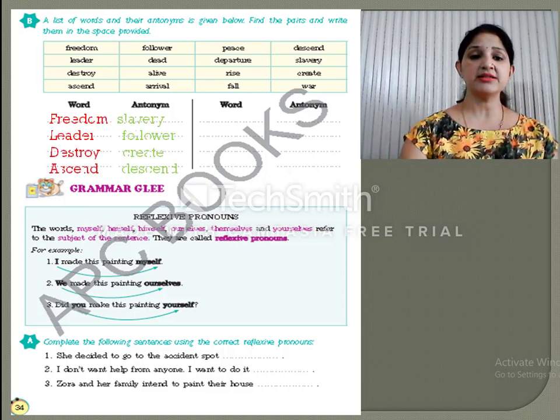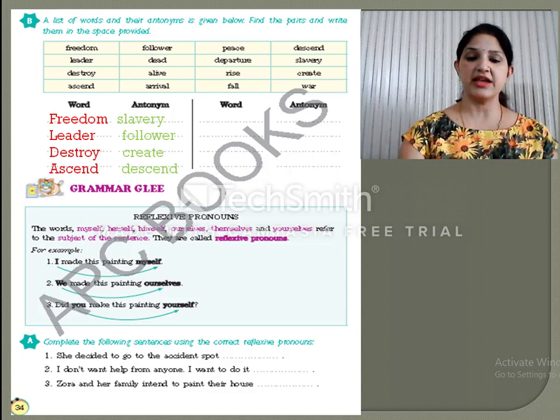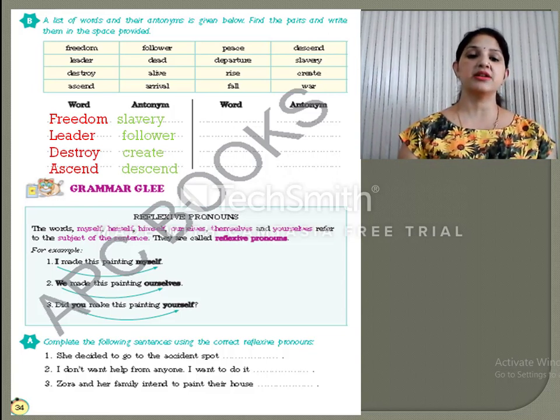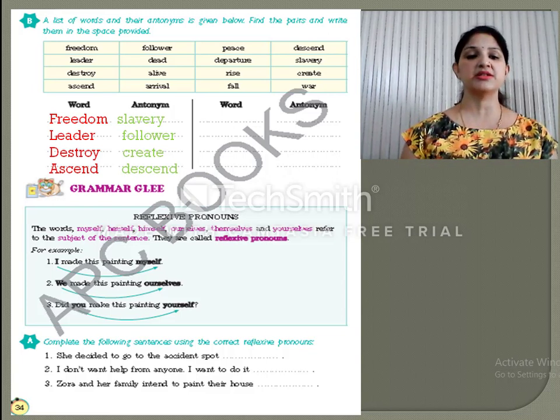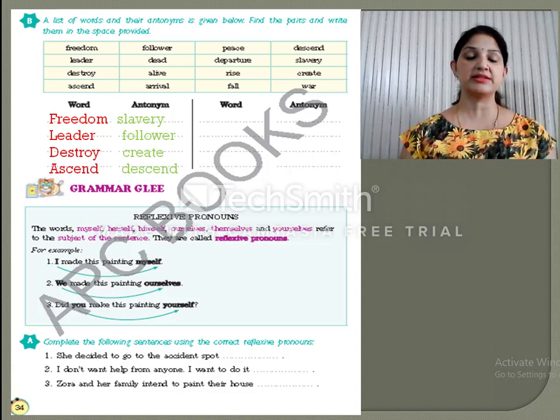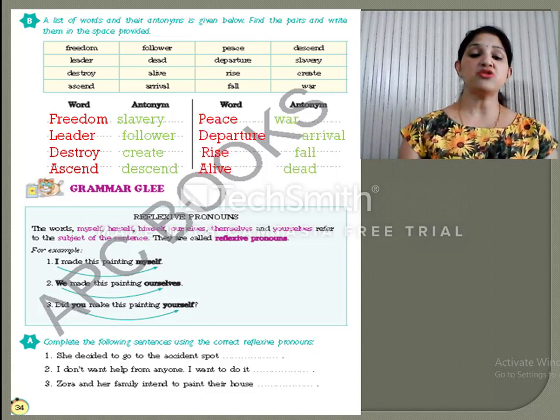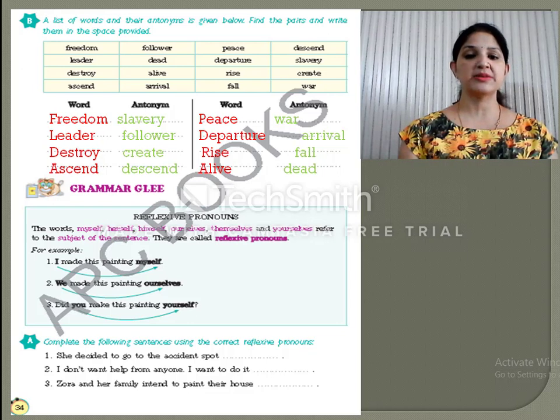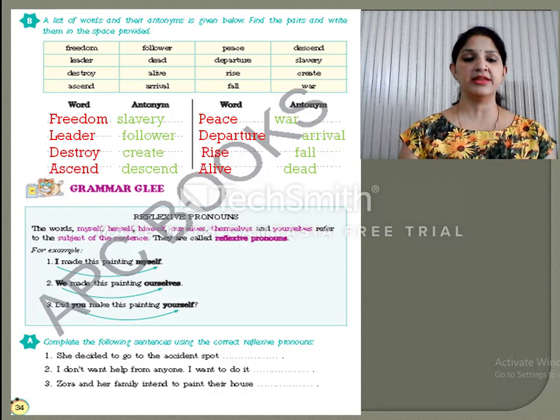So here are the answers. Freedom, opposite is slavery. Leader, opposite is follower. Destroy, opposite is create. Ascend, opposite is descend. Peace, opposite is war. Departure, opposite is arrival. Rise, opposite is fall. And alive, opposite is dead. So I want you to remember all these antonyms and learn them.